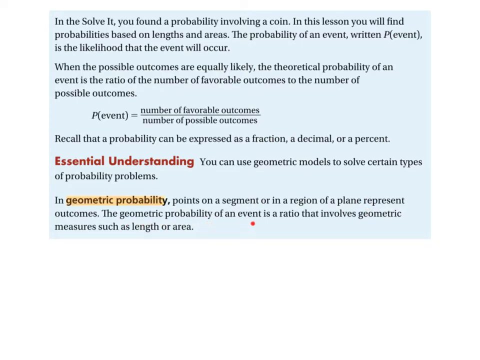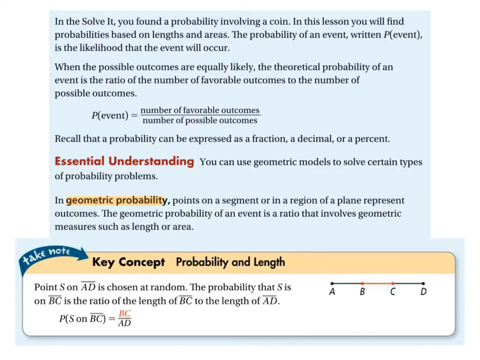The geometric probability of an event is a ratio that involves geometric measures, such as length or area. We're going to express them as a ratio of lengths or areas. The key concept, it's not a theorem, but it's one of these theorem-type things, is for probability and length. Say point S is the outcome. Point S is on AD, this is from A to D, the segment is chosen at random. You just pick some point.